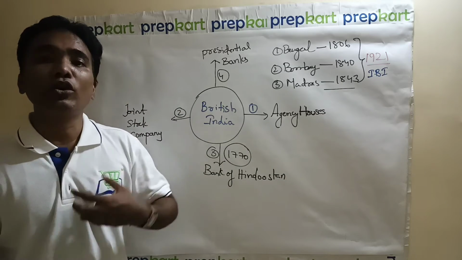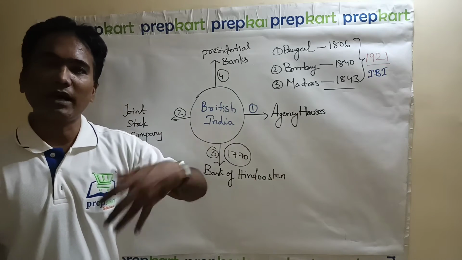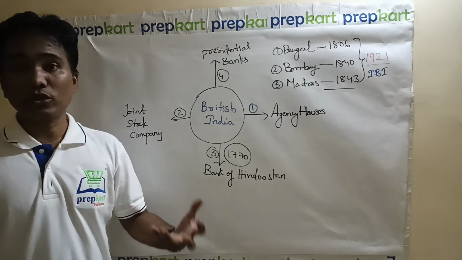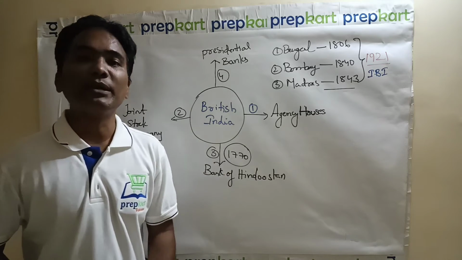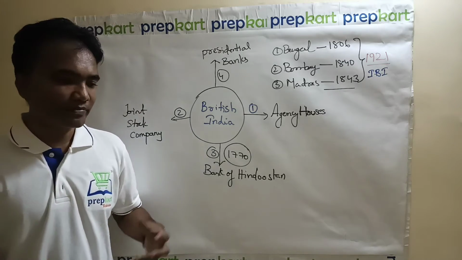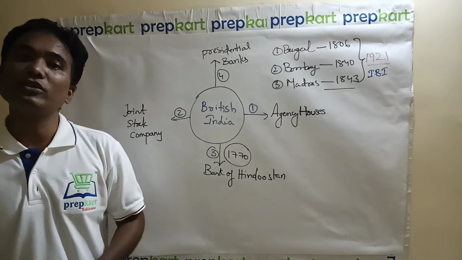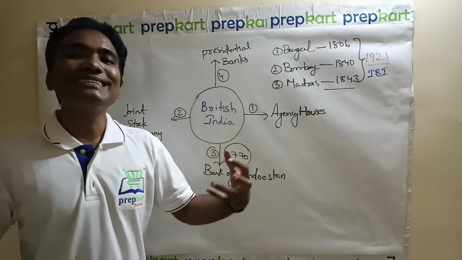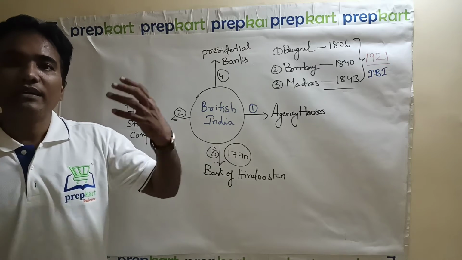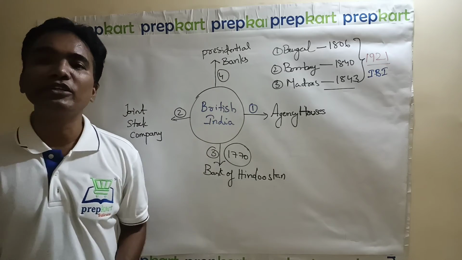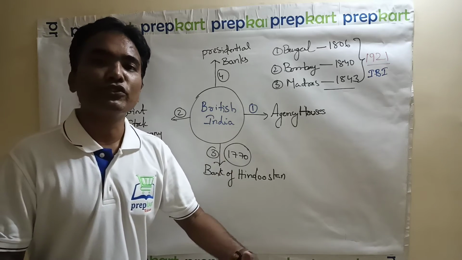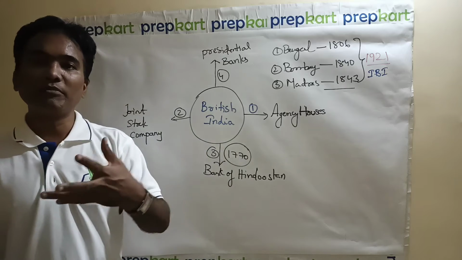After independence, you are not supposed to use the word Imperial Bank because we are no more under the rule of queen or king. As we are independent, we are supposed to do more related to our own. That's why Imperial Bank of India is turned into State Bank of India, and princely state banks were converted into state banks. When Imperial Bank of India is converted into State Bank of India, you can say that that is partial nationalization of Imperial Bank of India into State Bank.